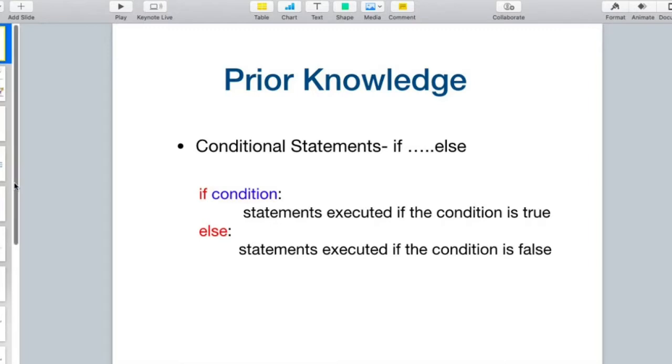It is presumed that you have already done programs based on if else. In if else, the condition is evaluated, and if the condition evaluates to true, the statements in the first part are executed. If the condition evaluates to false, the second set of statements is executed. And that too only once. Either of these sets of statements is executed, not both.